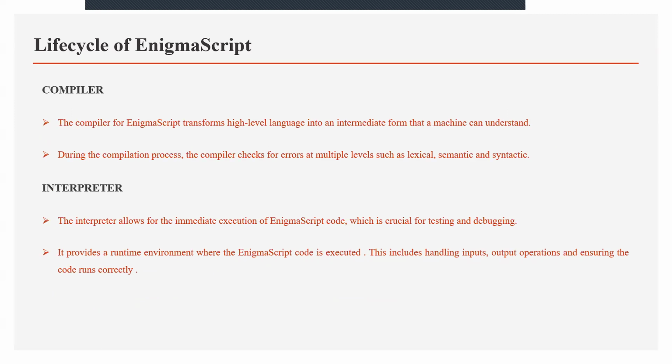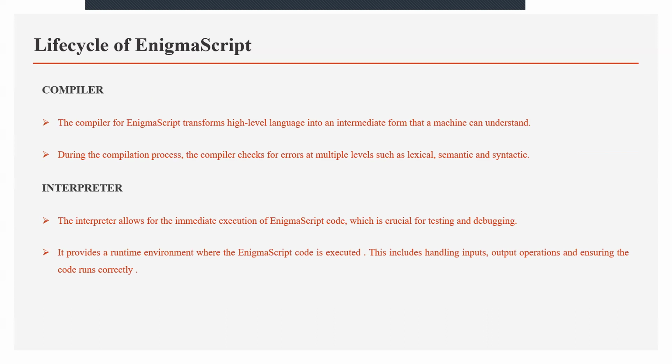As we have seen in our flowchart, the compiler takes our language and transforms the high level code into an intermediate form, which converts into machine understandable language. During the compilation process, the compiler checks for errors at multiple levels, such as lexical, semantic, and syntactic.